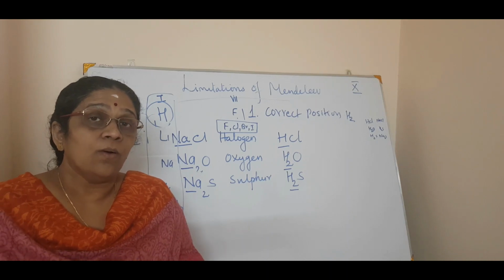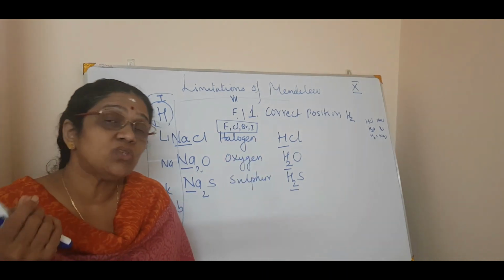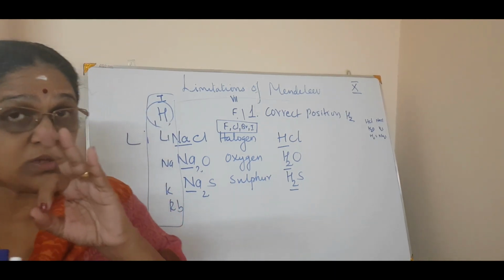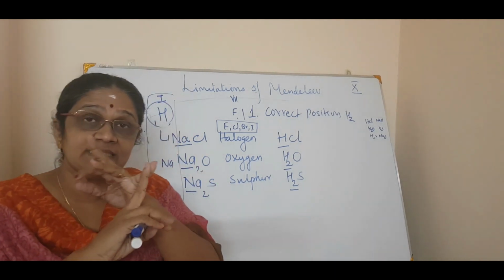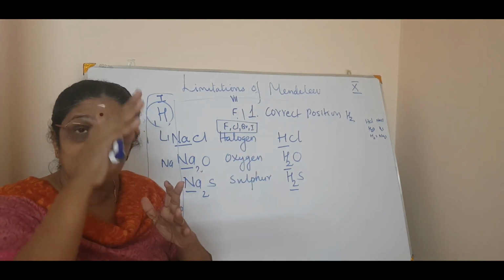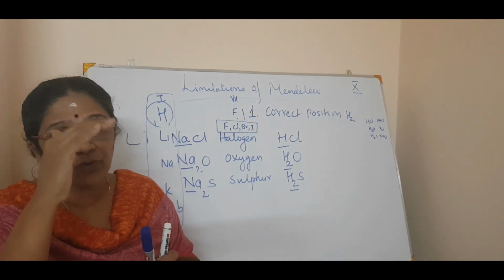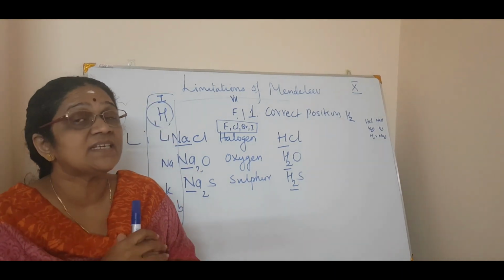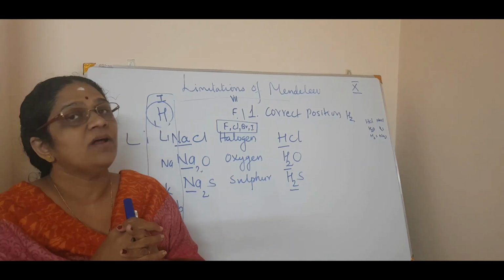Now, why can hydrogen also be placed under halogens? We said two things. First, hydrogen can be placed among the alkali metals. Second, hydrogen can be placed under the halogen family. Halogen means fluorine, chlorine, bromine. There also you can put hydrogen. So that is why he said there is no fixed position for hydrogen.